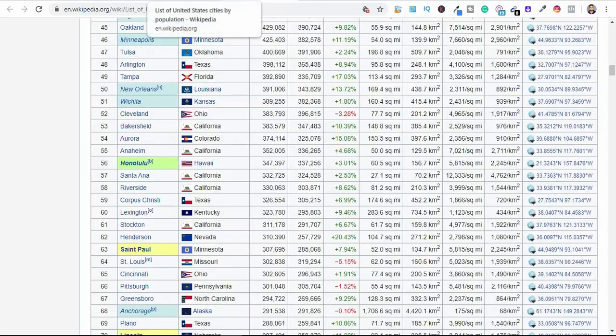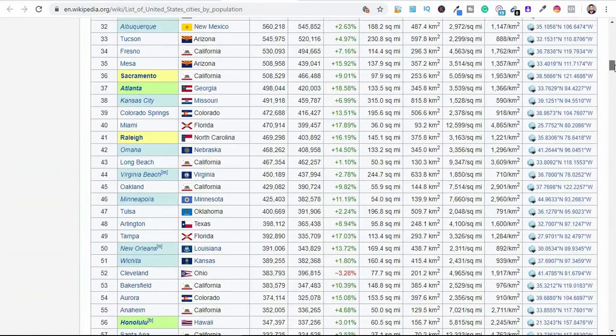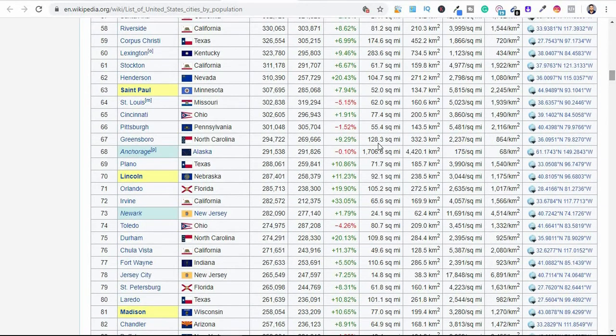This will take me to Wikipedia, the list of cities in the United States. You can see a bunch of states and also a bunch of cities. You can see Kansas City, Missouri. Let me look for Long Beach right here. I was just looking at Long Beach not long ago. So we can look at a bunch of cities and states right here.